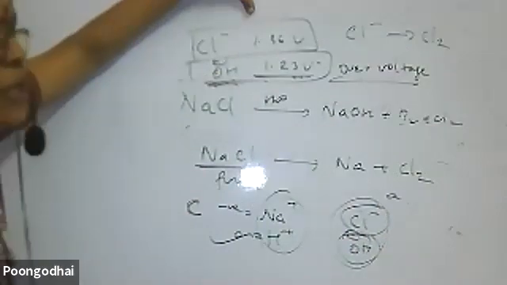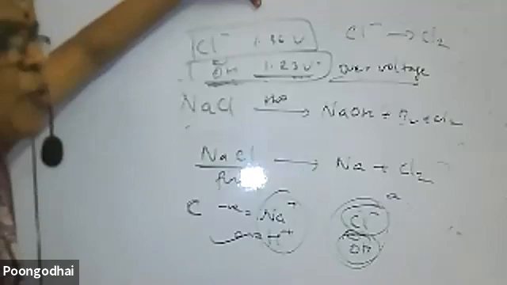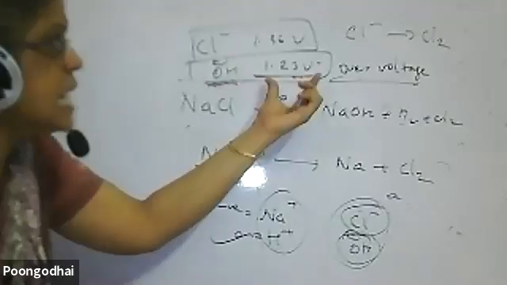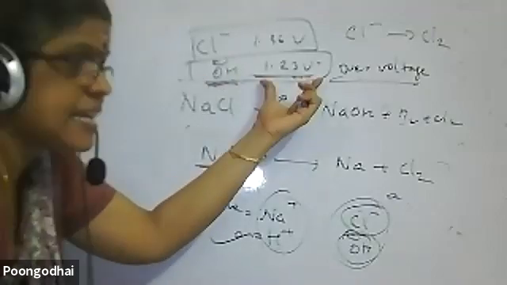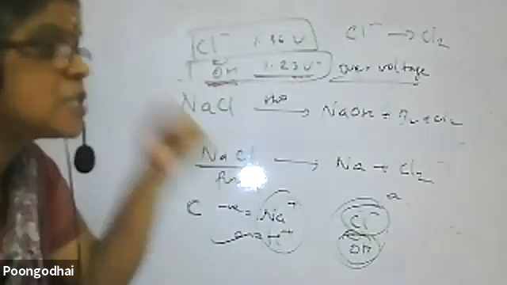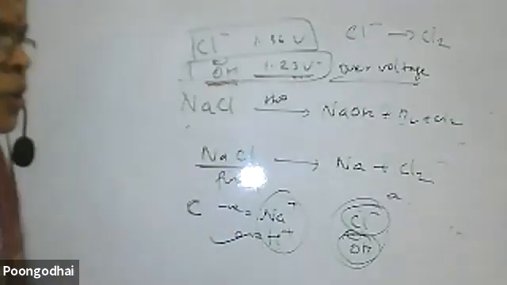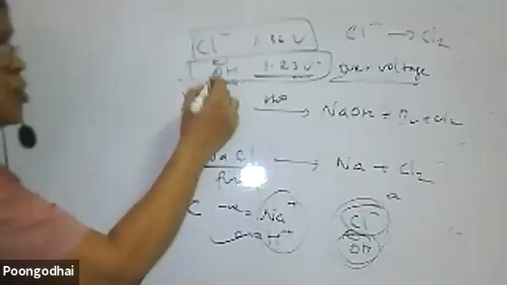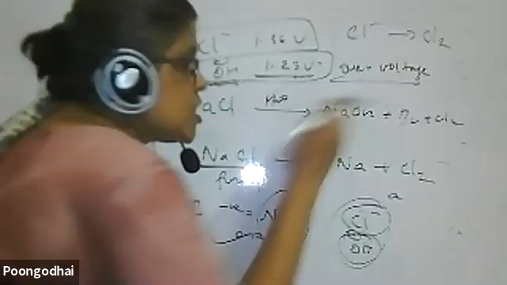These are just over voltage due to over potential. Over potential means that to oxidize this, as per the theory, we find it at 1.3 volt, but practically it needs more energy to oxidize OH minus to O2. So Cl minus is oxidizing. So you get Cl2, H2 and NaOH.